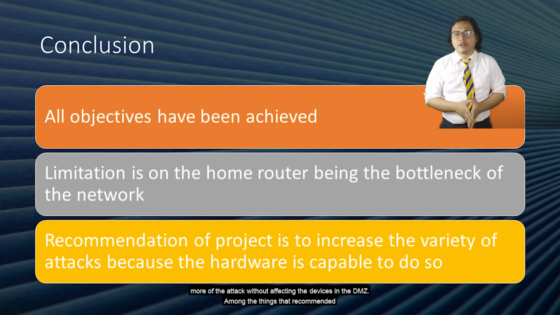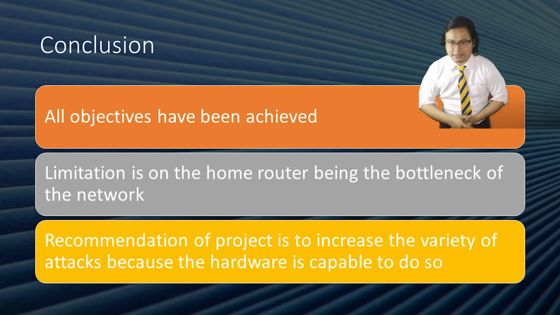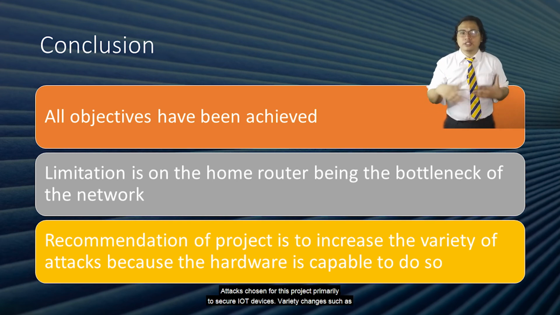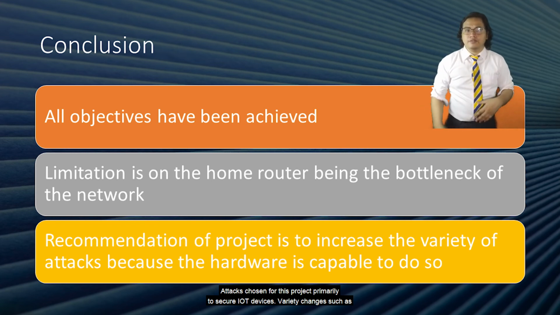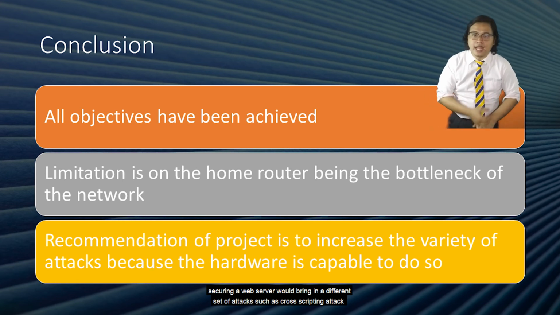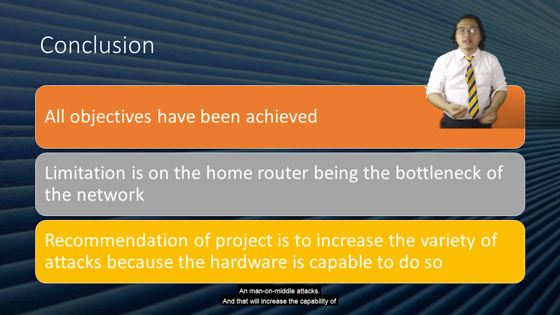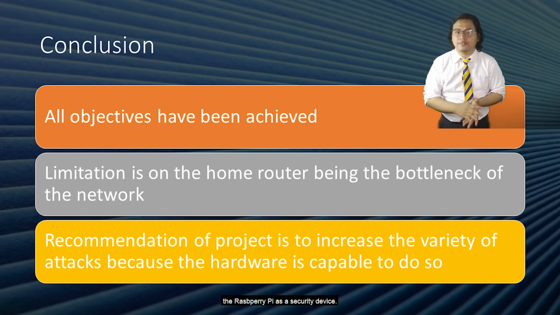Among the things recommended for improvement in future research is to increase the variety of attacks. Attacks chosen for this project were primarily to secure IoT devices. A variety of changes, such as securing a web server, would bring in a different set of attacks, such as cross-site scripting attacks and man-in-the-middle attacks, and that would increase the capability of the Raspberry Pi as a security device.